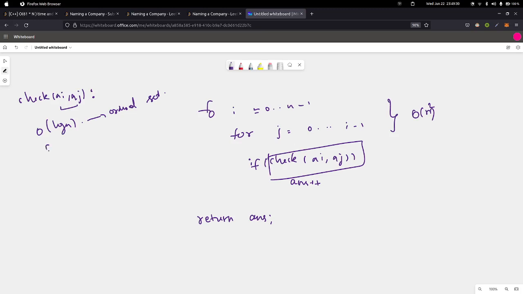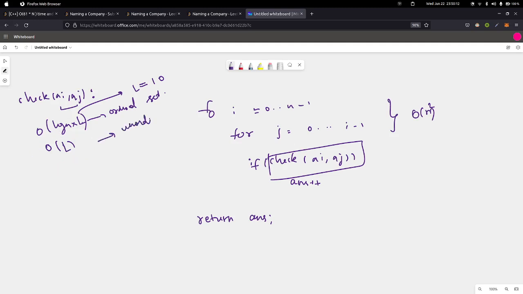Can we even reduce this into constant time? Basically, this is not just order of log n because we are not just comparing numbers, right? We are comparing strings, so it would be order of log n times the maximum possible length of the string, and the maximum possible length of the string here could be 10. So if we use an ordered set, we can have the check in order of log n times l. And if we use a hash set like an unordered set, we can do that check in constant time, which is order of l, the length of the string itself, right?